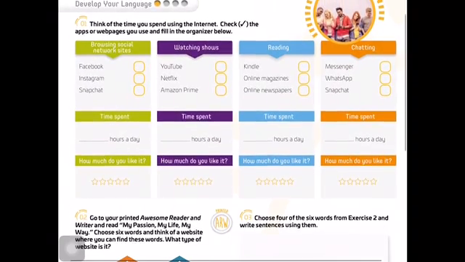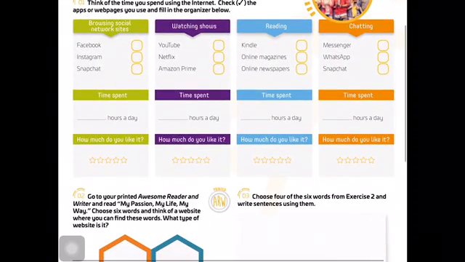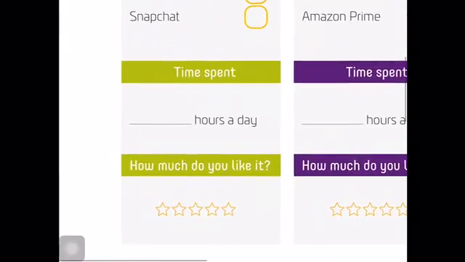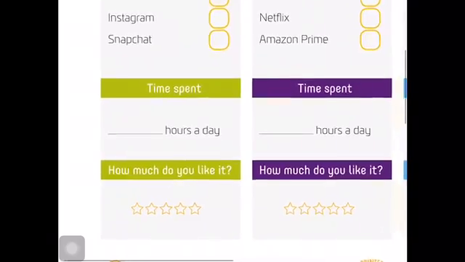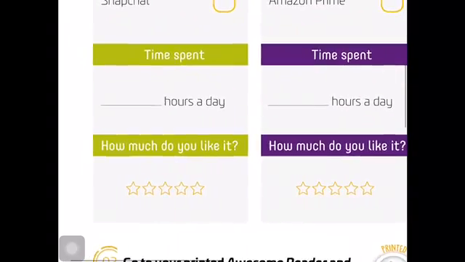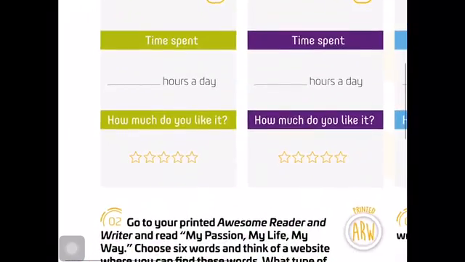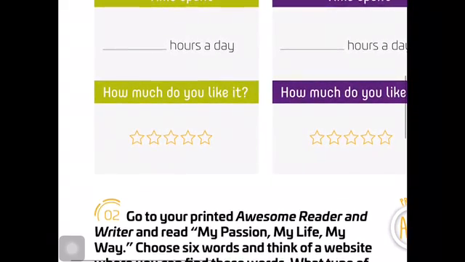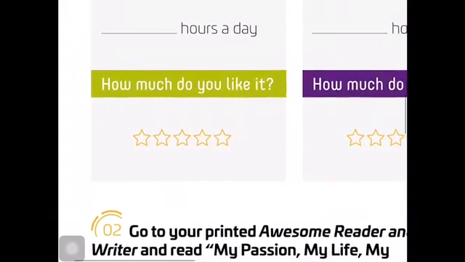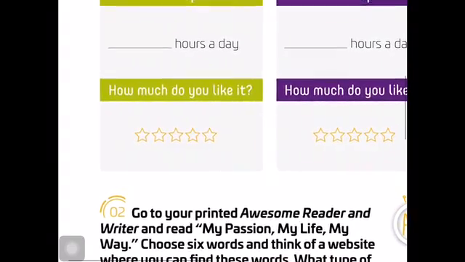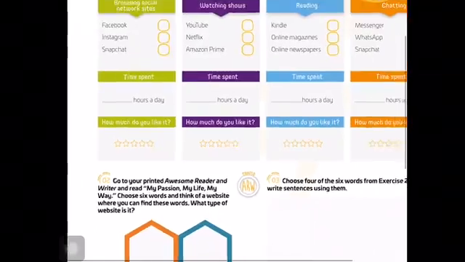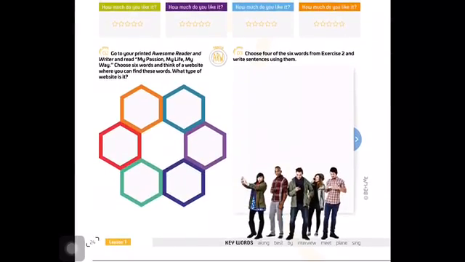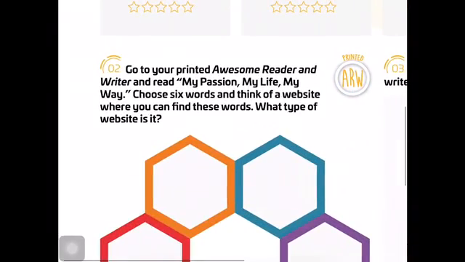on the ones that you use, and then you have to write the time that you spend. How much time do you spend in Facebook, in Instagram, in Netflix, etc.? How many hours a day? Okay, and how much do you like it? So you have to maybe color 3, 4 or 5 stars. I don't know. If you don't like it too much, just 1 star or 2. Very good.